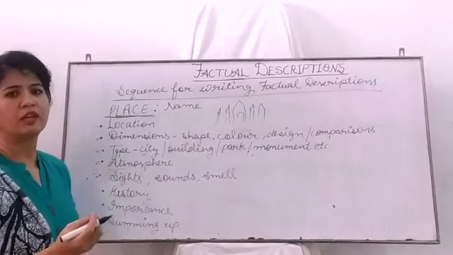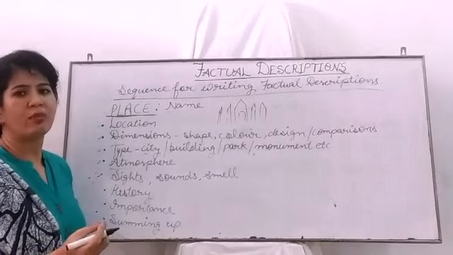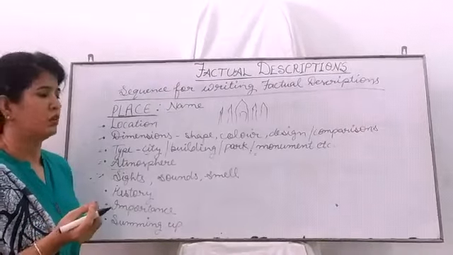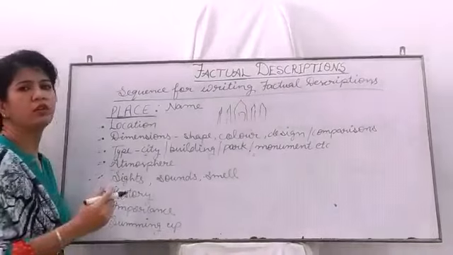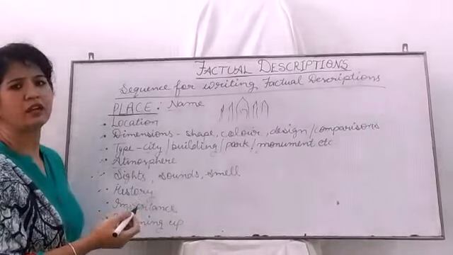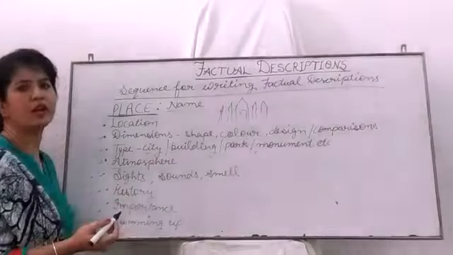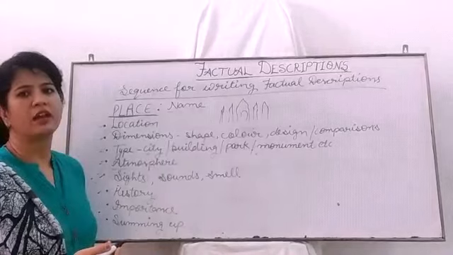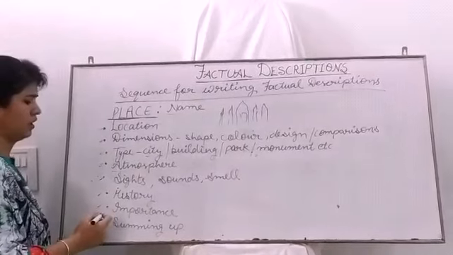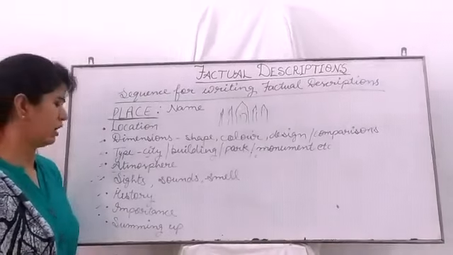It's a very important point that you can use your 5 senses while writing any factual description. Sense of smelling, sense of listening, about the sound. Alright, you can use 5 senses. Then tell about the history of that place, that monument, that building. For example, you can write that it was built by Shah Jahan in the memory of his loving wife. Alright? Then tell about the importance. Why is that monument important in our country?